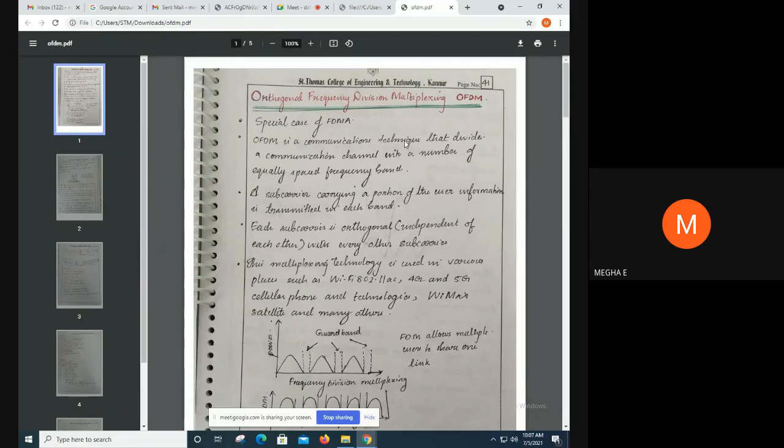A single user uses a single frequency at a time. A single user, a single frequency. This is a special case of frequency division multiplexing. Even though it is frequency division multiplexing access, this OFDM is a special case of FDMA.